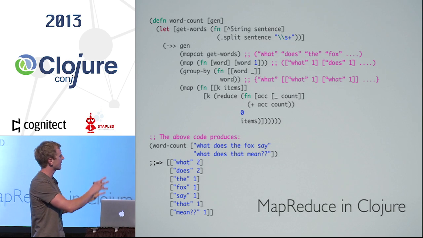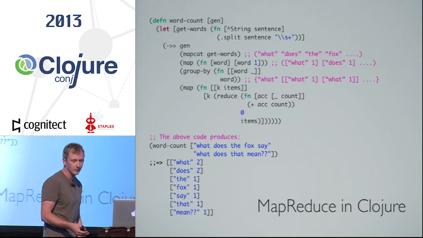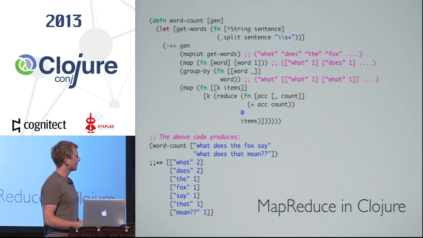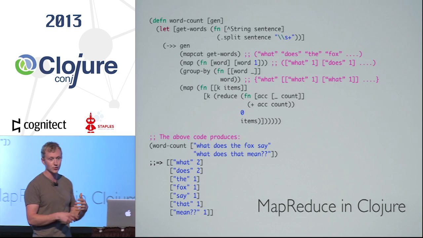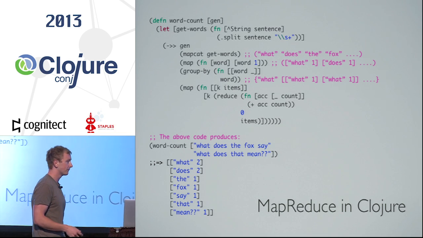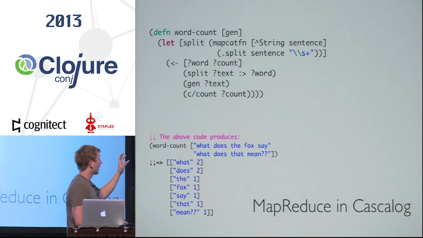You could pull some of this out into helper functions and make a nicer DSL over top of it, and many people have done that, and it's great. But this thing will go count words. It's not easy to generalize this to other types of aggregations, but it does the job. This is what that same thing looks like in Cascalog.